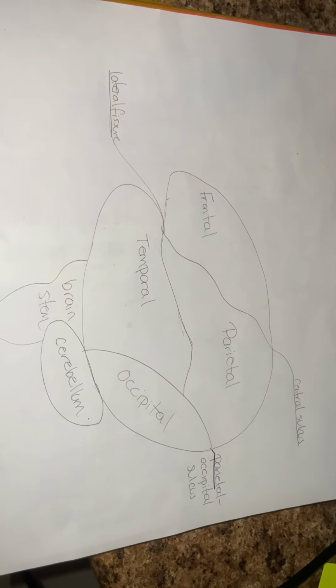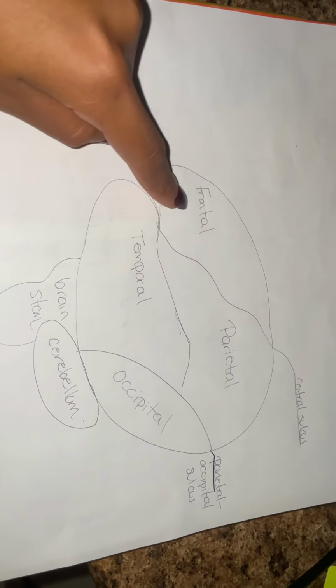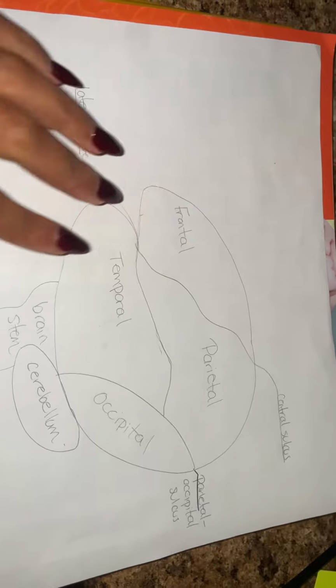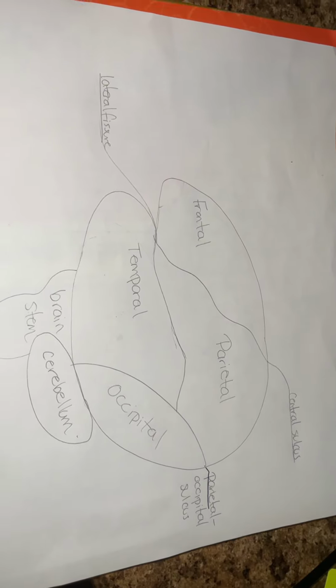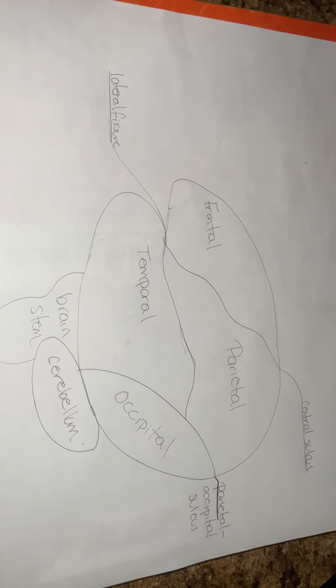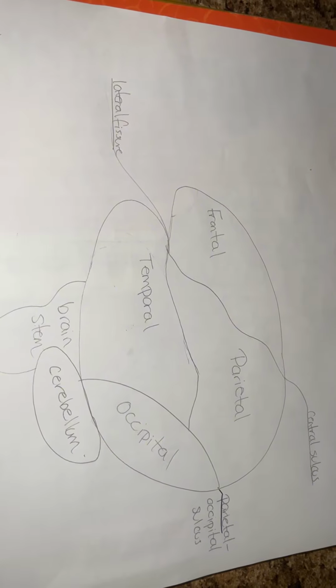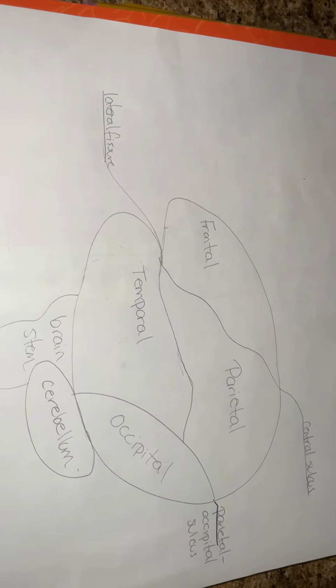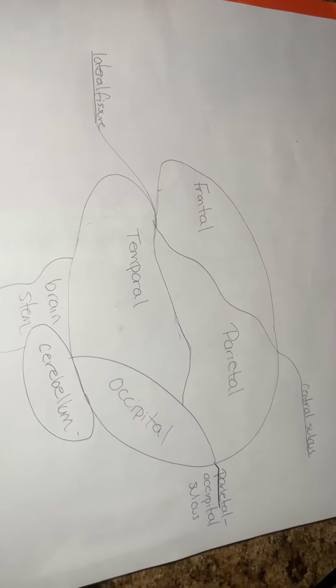In the frontal lobe we have an important region called the prefrontal cortex, which exists right about in this area. The prefrontal cortex is responsible for storing working memory, which is basically short-term memory, for storing autobiographical memory, and it's also responsible for cognition, your personality, decision-making, and social behavior. So this is the prefrontal cortex, located within the frontal lobe.